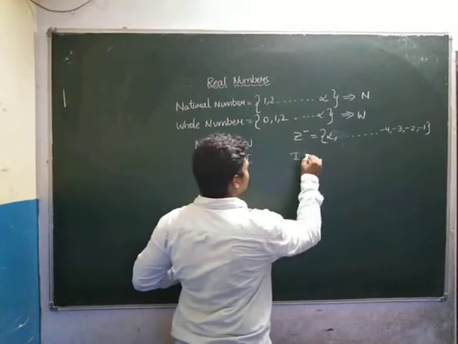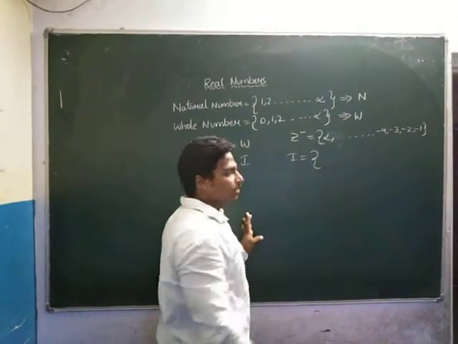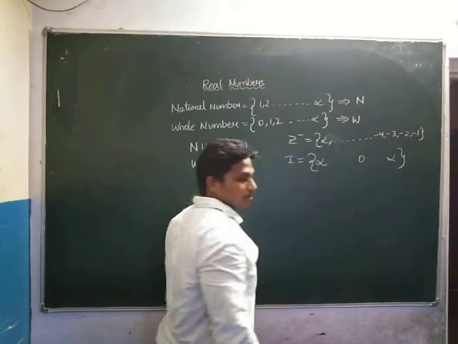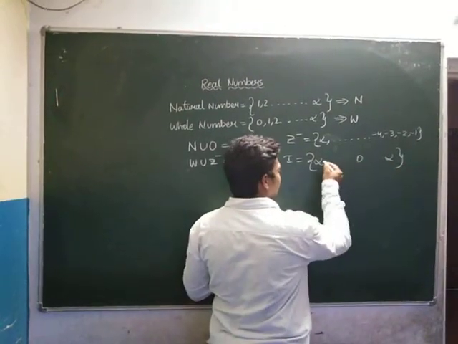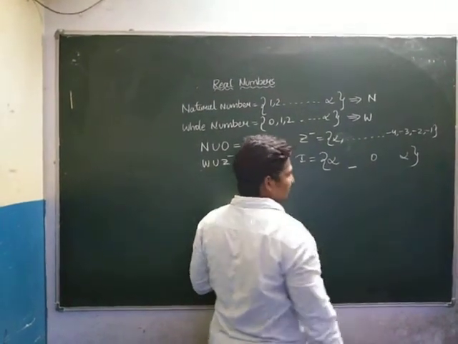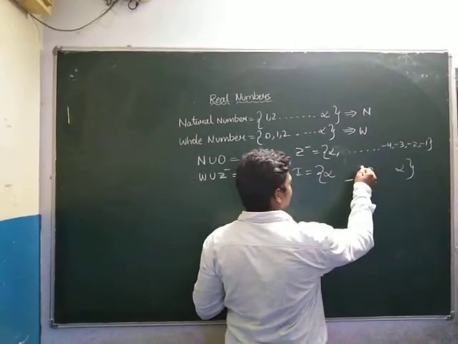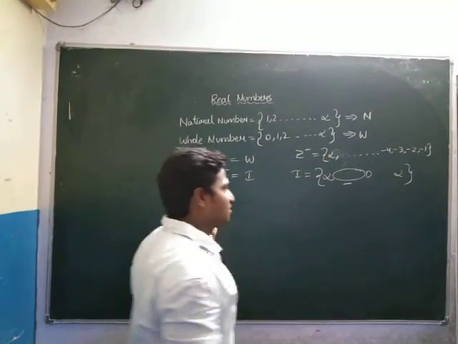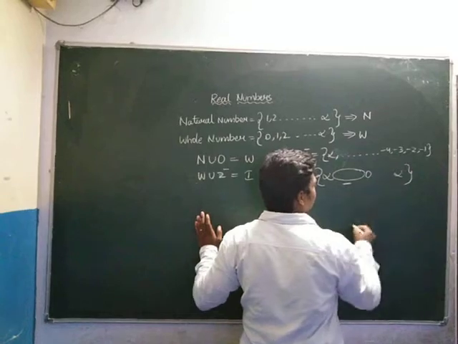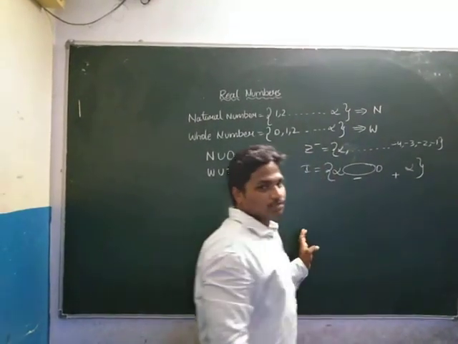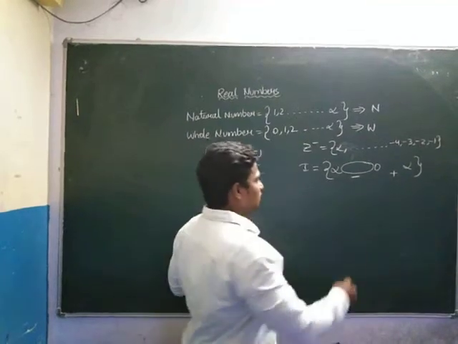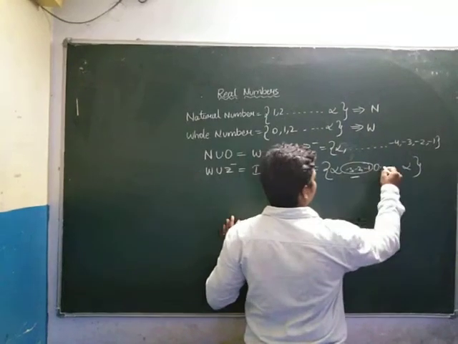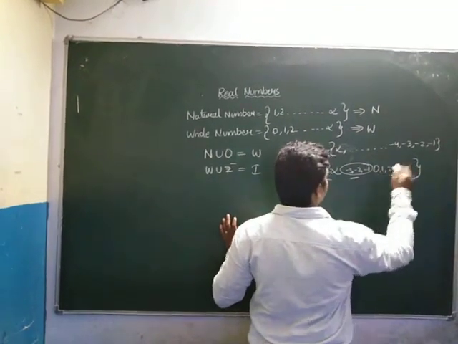What is the set of integers? Integers go from indefinite on the left, through 0, to indefinite on the right. From 0 to the left side we get the minus numbers, and from 0 to the right side you have the positive numbers, 1, 2, 3 and so on to infinity.